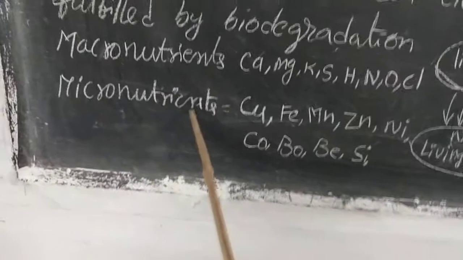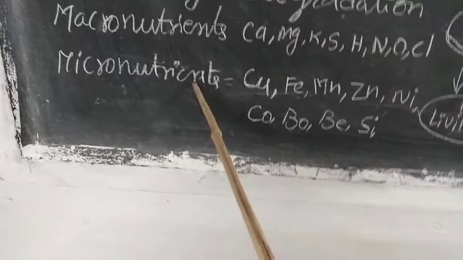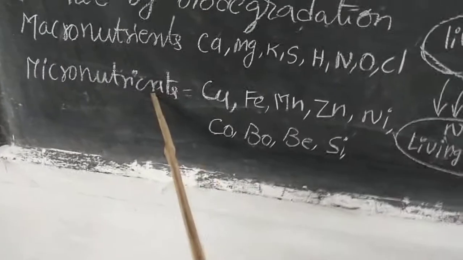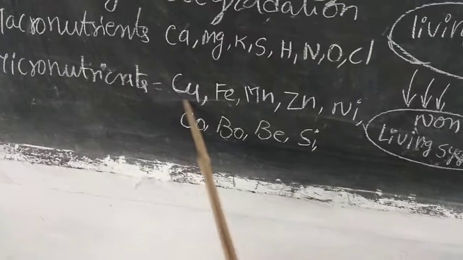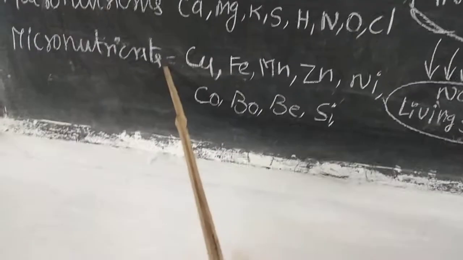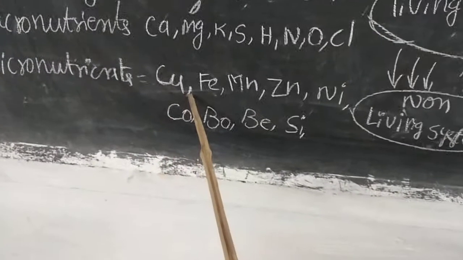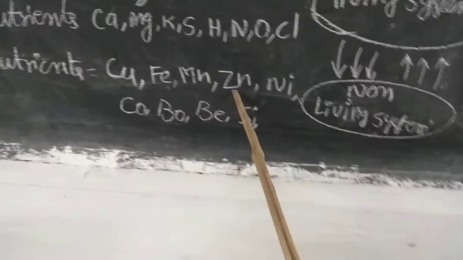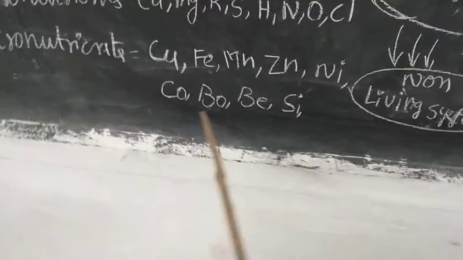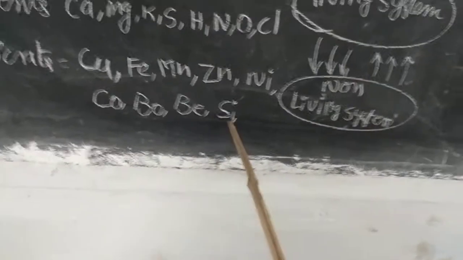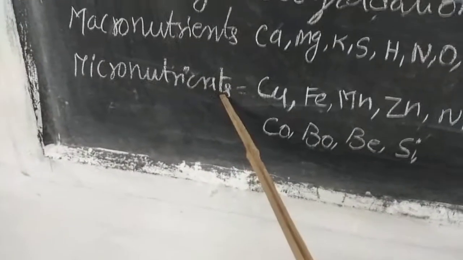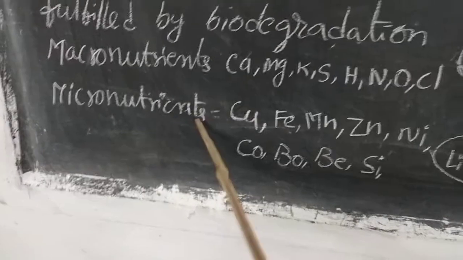And micronutrients means the elements which are required in very scanty or little amounts. They are copper, ferrous, manganese, zinc, nickel, cobalt, boron, beryllium, silicon, etc. Though they are required in very, very scanty amounts, they are very essential to support life systems.